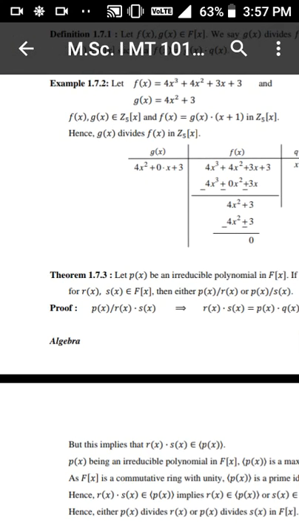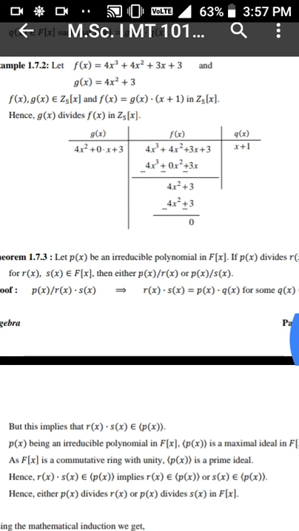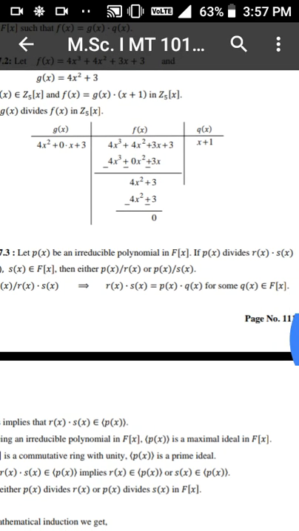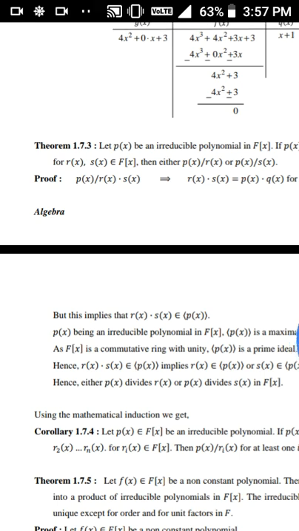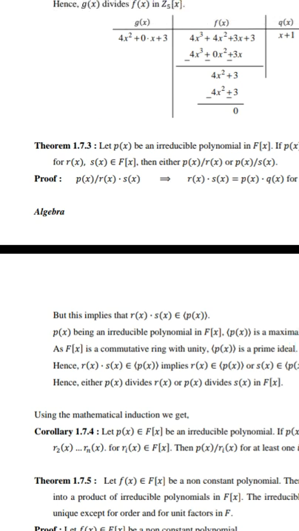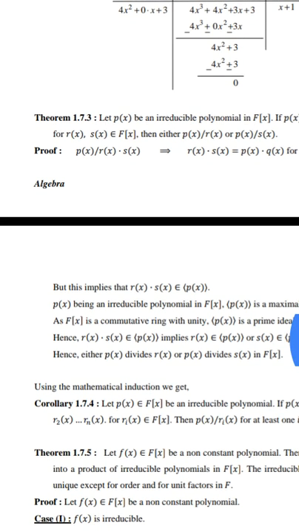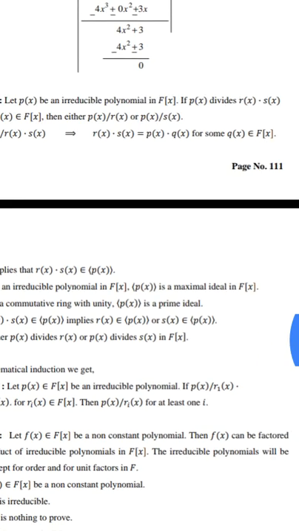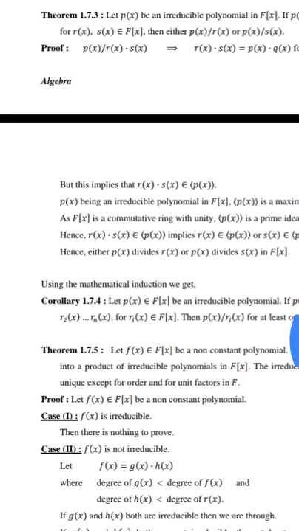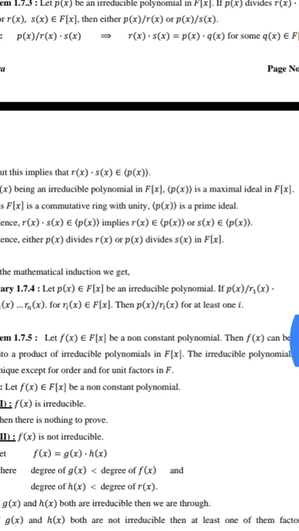Proof: p(x) divides r(x) times s(x). So r(x) multiplied by s(x) is equal to p(x) multiplied by q(x) for some q(x) belonging to F[x]. But this implies that r(x)s(x) belongs to the ideal generated by p(x). Since p(x) is an irreducible polynomial in F[x], the ideal generated by p(x) is a maximal ideal in F[x].